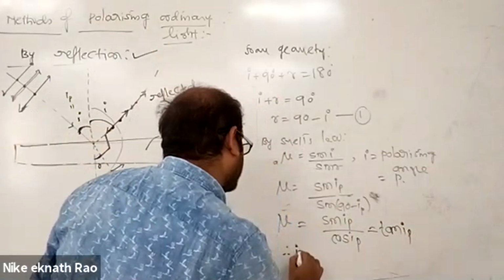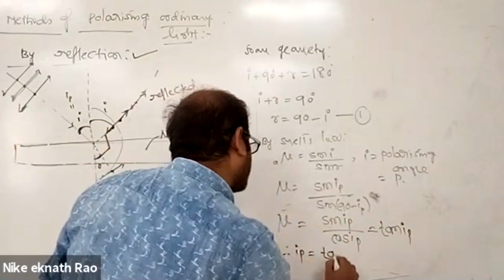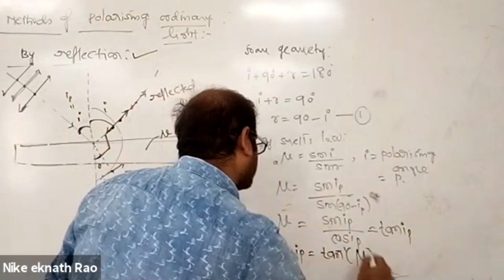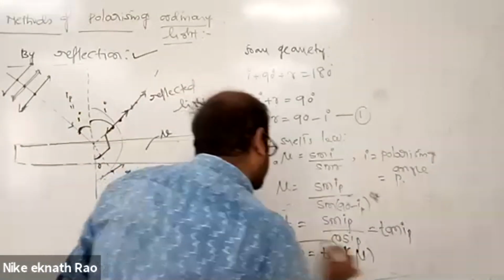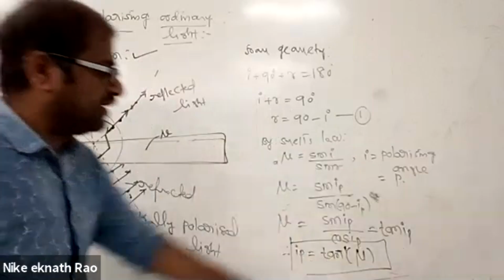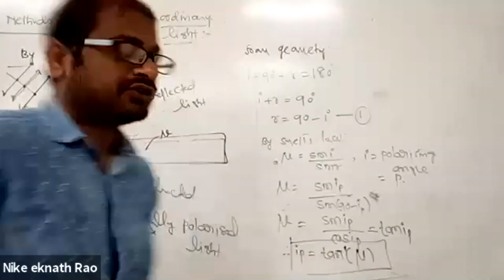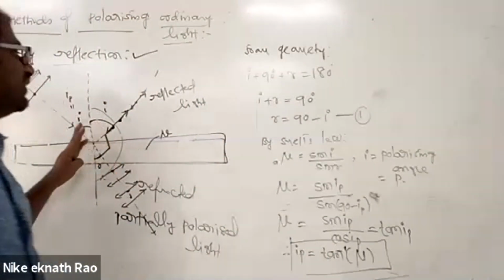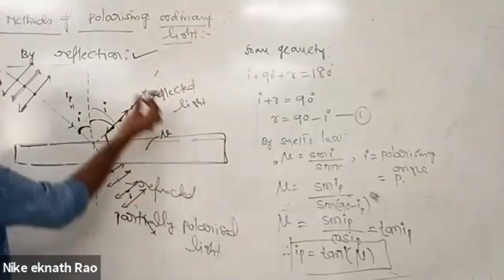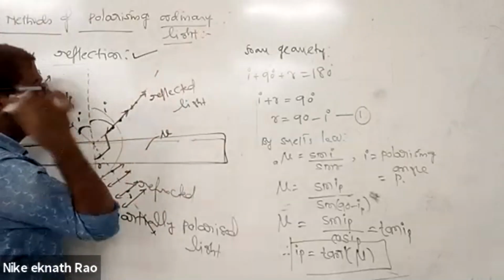Therefore, what is IP? The angle of polarization is tan inverse of mu. So for this angle of incidence, what happens? For this angle, tan inverse of mu, the reflected light is plane polarized, whose vibrations are confined to the plane perpendicular to the direction of the plane of incidence.